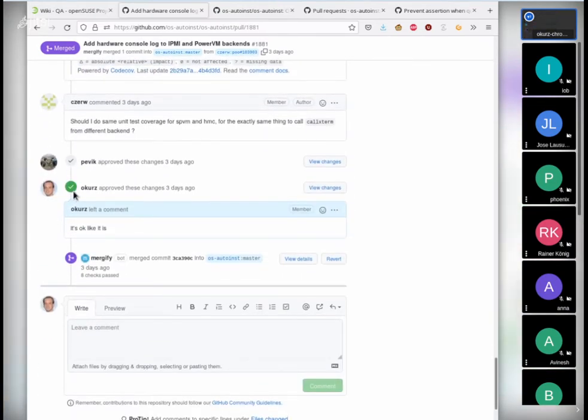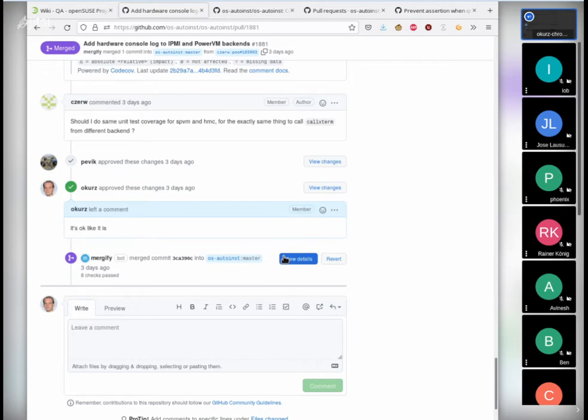I approved the changes. And then what happened is that no human merged this pull request, but Mergify, which is a bot, merged that commit into master. So why did Mergify merge it here automatically, more or less immediately after I approved the change? So this happened 3 days ago. The pop-up hover, which you won't see in the shared screen, says that this was 21:15 the time, and this 3 days ago says 21:15. So it's actually within the same minute.